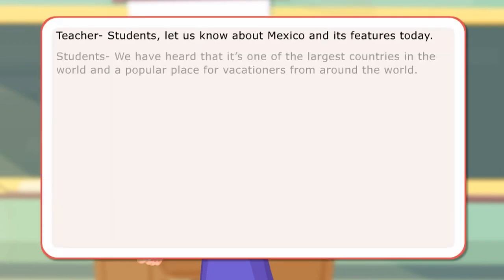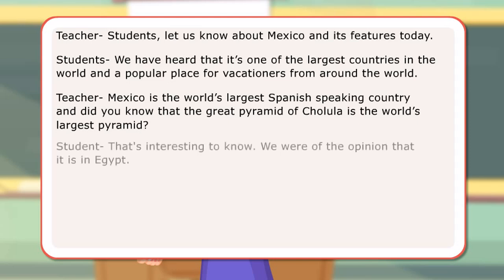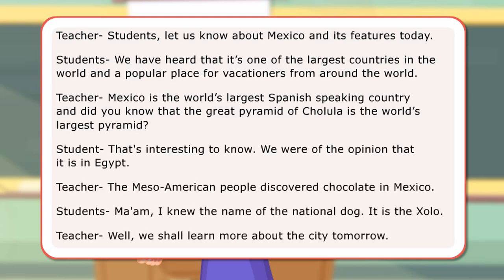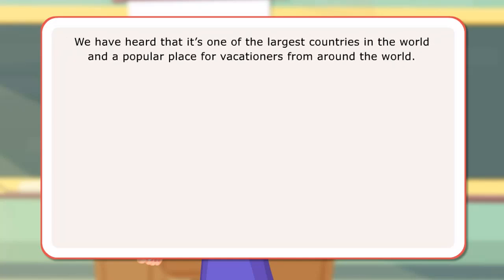In the dialogues, the teacher and the students have used the definite article, the. Here are some examples of sentences with the definite article, the. We have heard that it's one of the largest countries in the world and a popular place for vacationers from around the world.